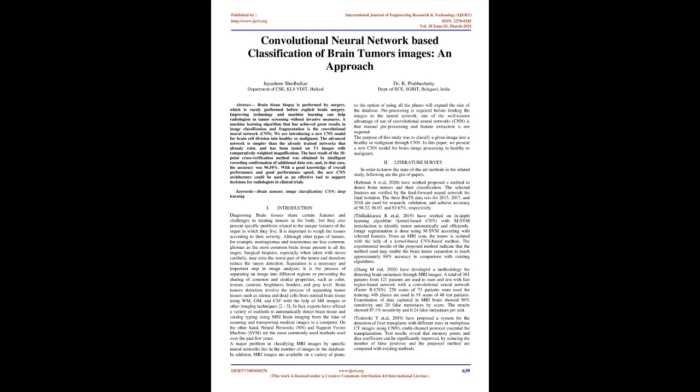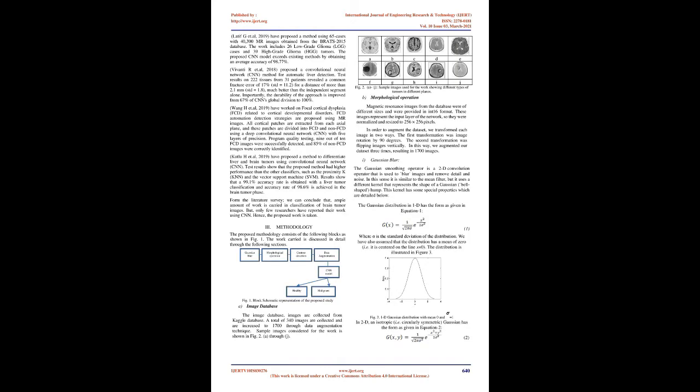On the other hand, neural networks, NN, and support vector machine, SVM, are the most commonly used methods over the past few years. A major problem in classifying MRI images by specific neural networks lies in the number of images in the database. In addition, MRI images are available on a variety of planes. So the option of using all the planes will expand the size of the database. Pre-processing is required before feeding the images to the neural network.